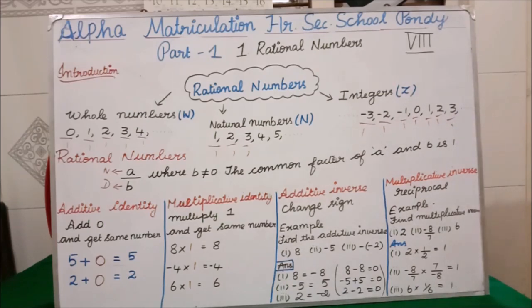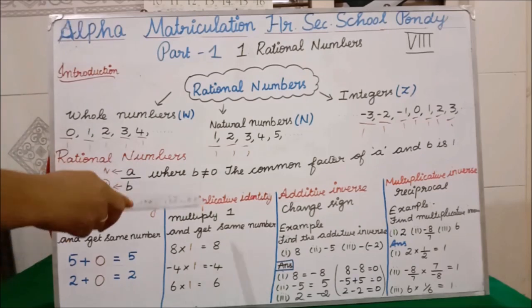That shows your additive identity. Clear all of you? Students, if you see here, the question is 2. You have to get the same 2. When you get the same 2, only if you add 0 to this 2, you will get that same 2. So additive identity means what? You have to add 0 so that you will get the same number. Okay? Why same? The word identity means same.